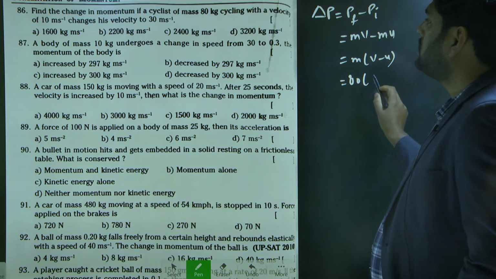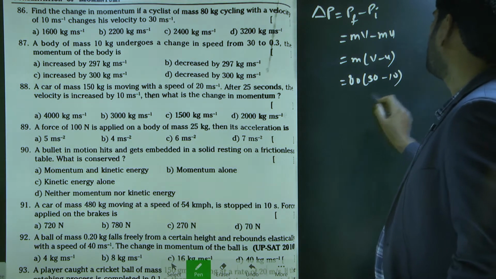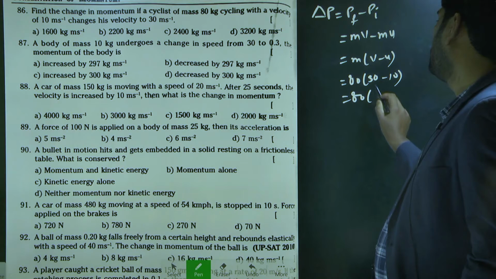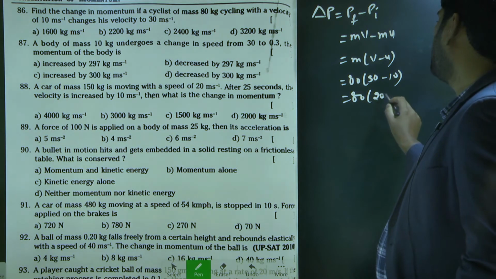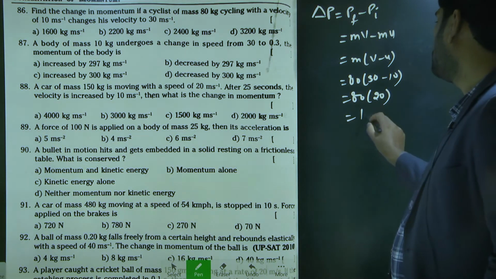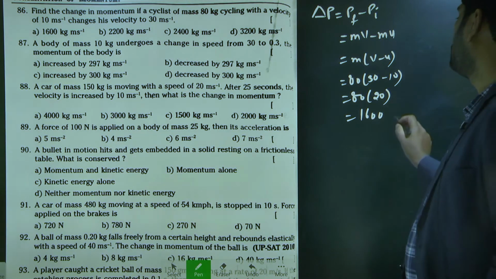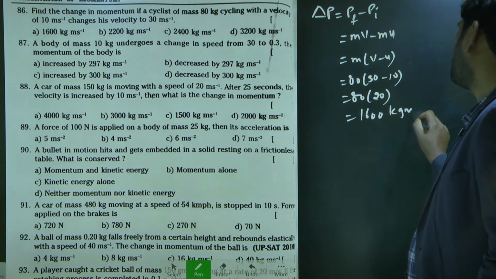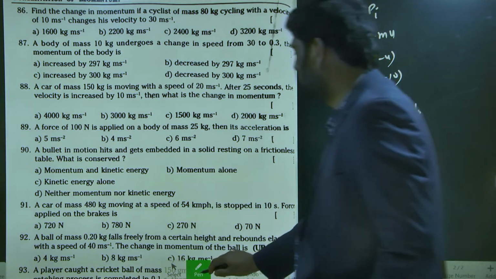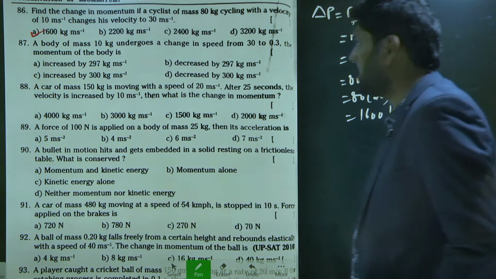V value is 30 minus 10. So finally 80 times 20. So how much? 1600. What is the units for 1600? kg meter per second. So what is the answer then? Answer A.